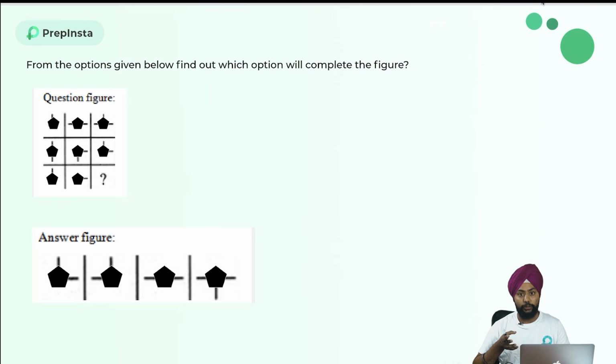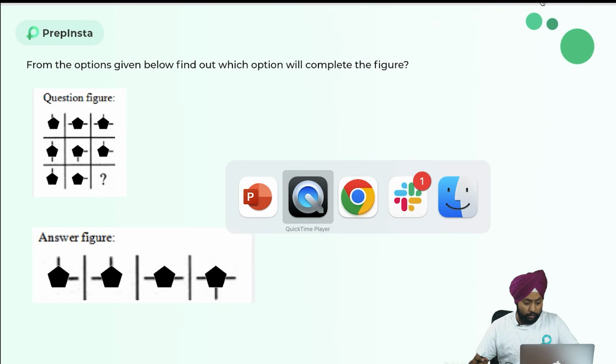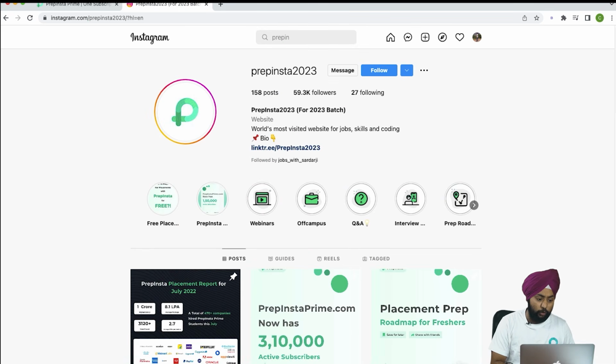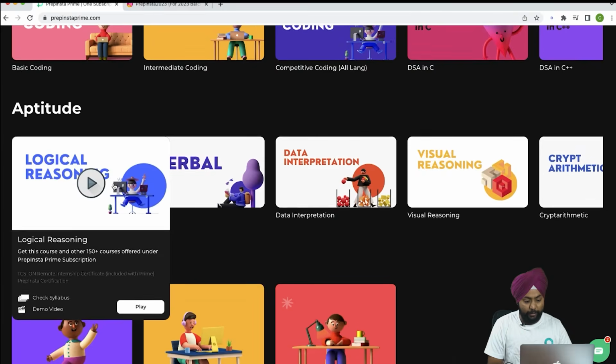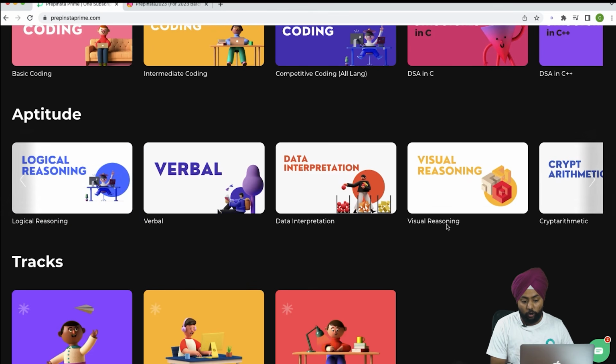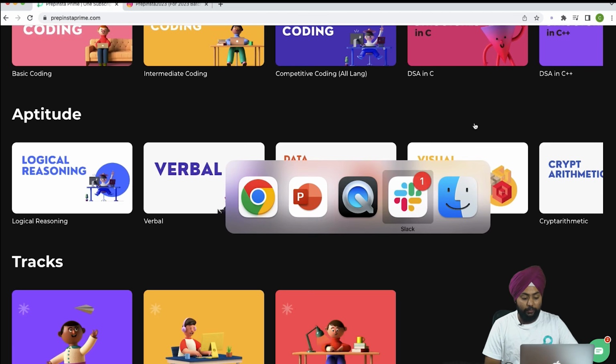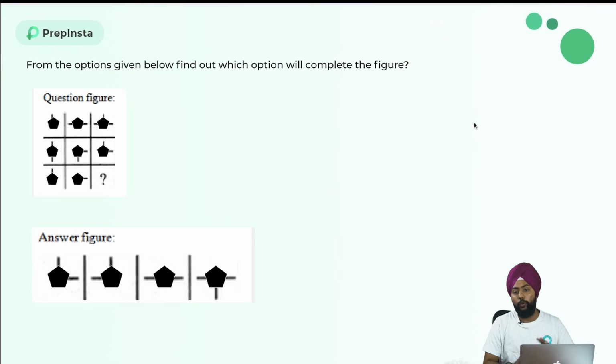The same type of questions we have explained in the Prime course of visual reasoning. Let me show you that also. If you are a Prime subscriber, you already know about that. If you are not, let me tell you where you can practice visual reasoning questions of the same type. If you come to Prime, here we have a separate visual reasoning course under the aptitude, where you'll get all the types of problems with theory lectures, solution lectures and quizzes. It will be very easy for you to understand from the very basics. Okay, now let's see this one.